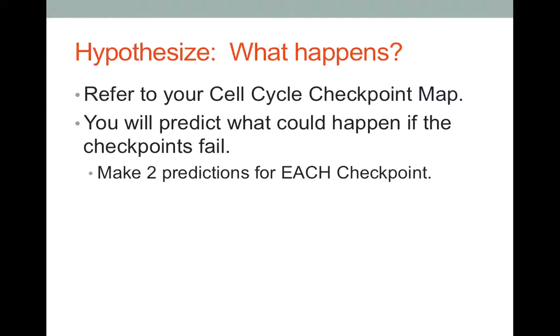So you're going to make two predictions for each checkpoint. You're going to fill out the rest of that summary sheet. Make sure that you complete the bottom portion, the matching, where you're going to match the cell cycle checkpoint to an issue that may have occurred in the cell cycle. And when you're finished with the cell cycle